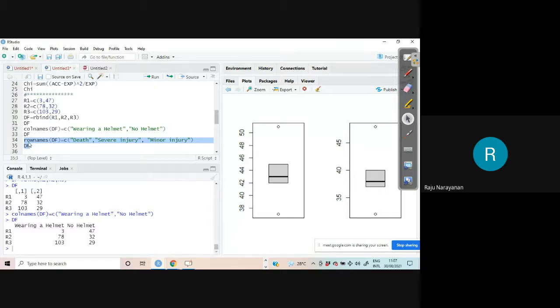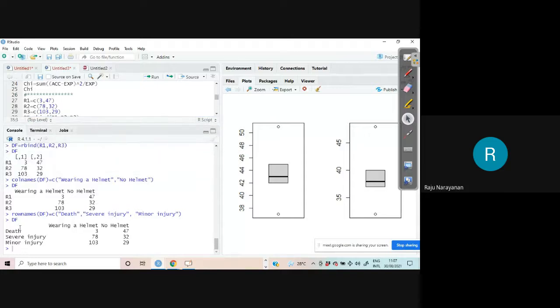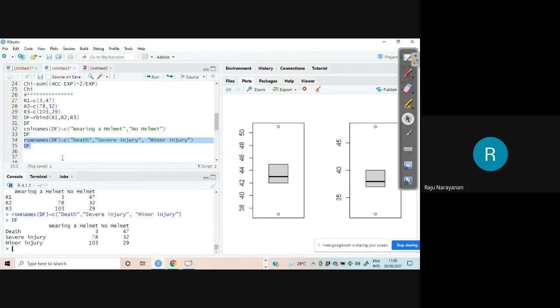You just select the required lines, because all these statements are already executed. Yeah, you are getting a table. Now, this is how we create a table in R: death, severe injury, minor injury. Now you can do so many things. You can put this in a box. You can draw lines here, etc. So many beautifications you can do, that you can get from some book.